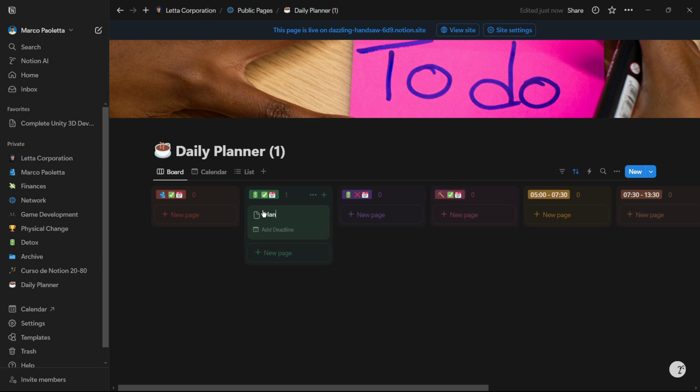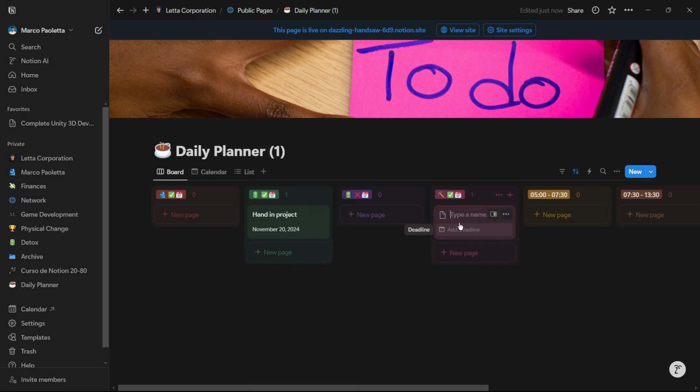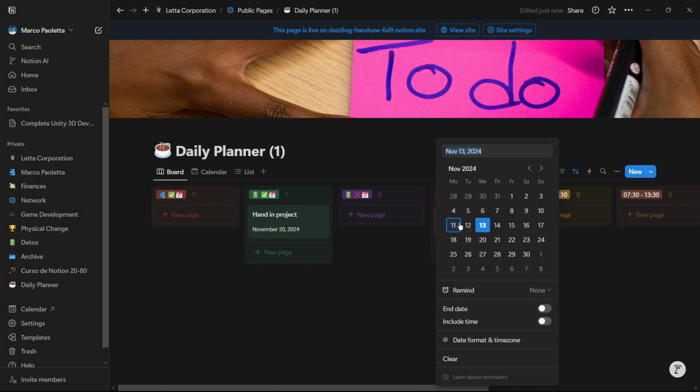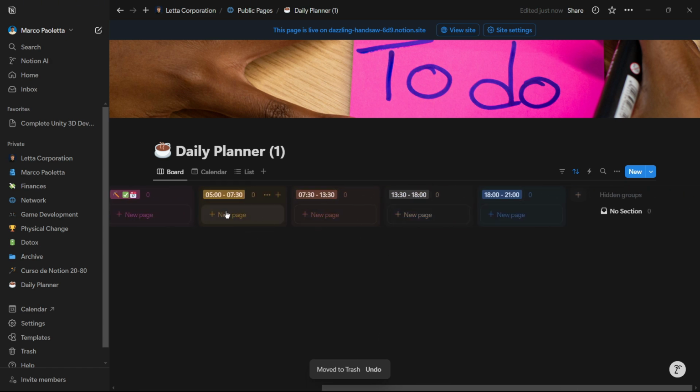For example, if I have here to hand in project, let's say by November 20, okay, then let's say this, test everything, okay? And let's say that I will test everything by November 18, so that then by the 20th, when I have to actually hand in the project, everything is completed. So that is one section, and the other section of these other 4 blocks is basically for my everyday life. I like waking up super early in the morning when I can, so here I put the tasks that I want to be done from 5 to 7:30, here from 7:30 to 1:30, etc. So that is also quite simple to understand.